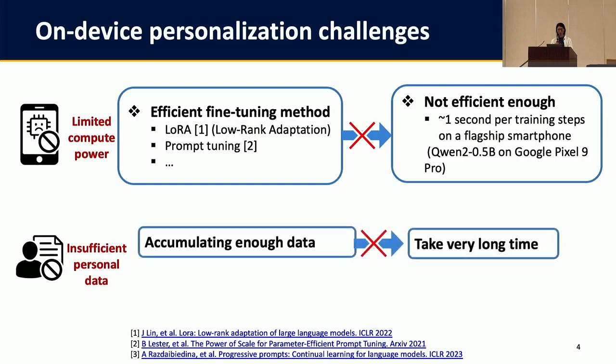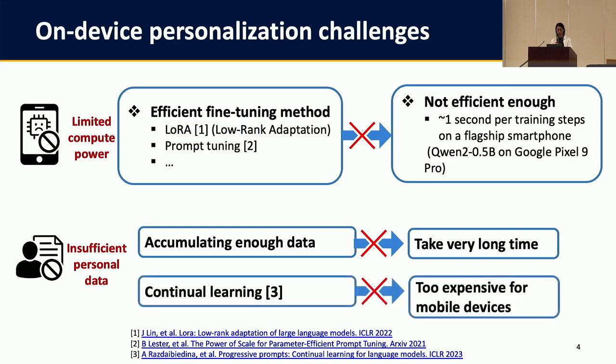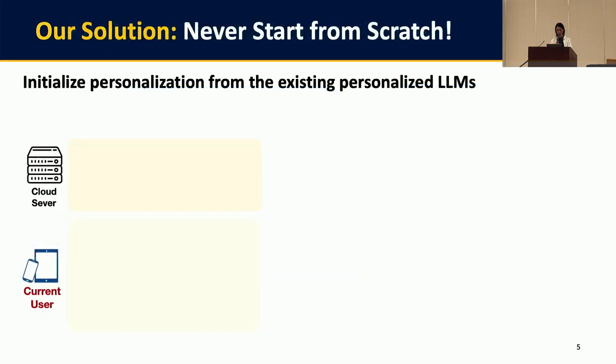And second, for the insufficient personal data, to avoid bias or overfitting, we usually need thousands of data samples to fine-tune the model. However, for a single user, it will take a long time to accumulate this much data. Well, continuous learning can allow new data to arrive during fine-tuning. However, these algorithms are usually too expensive for mobile devices. So in our paper, we propose a fundamentally different method.